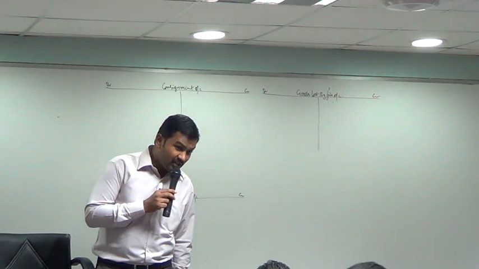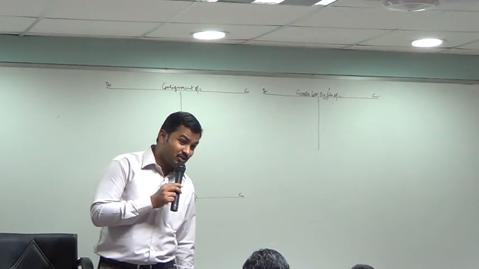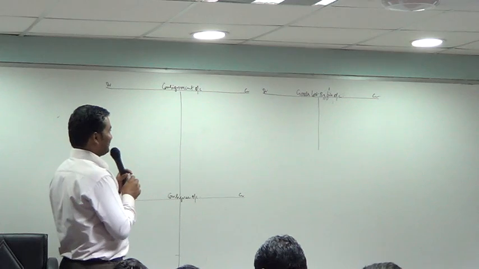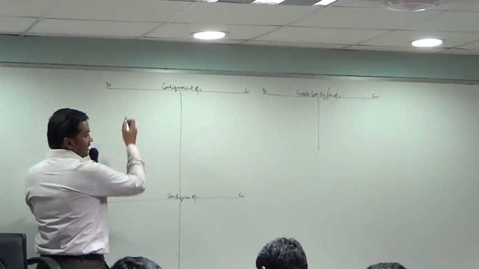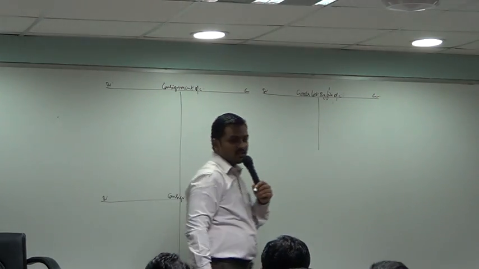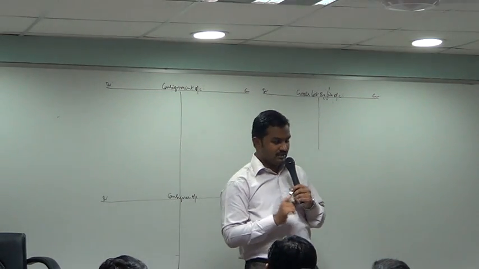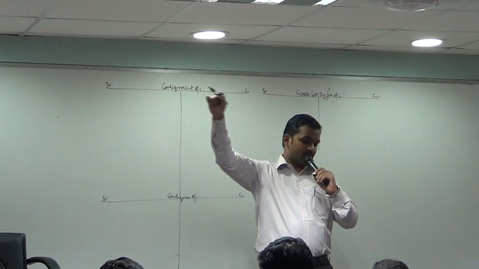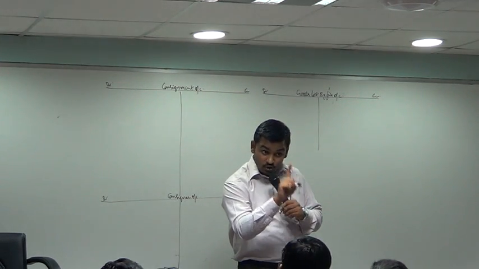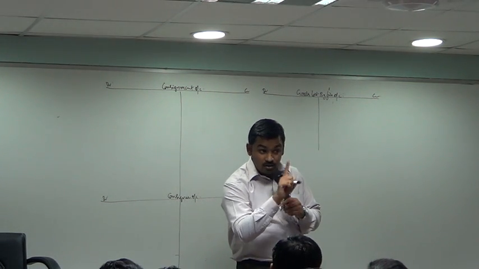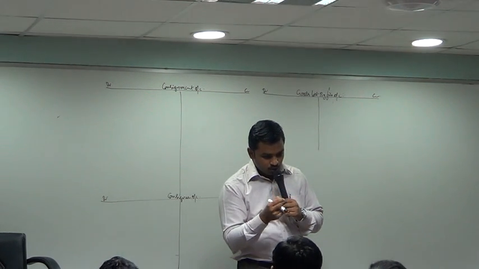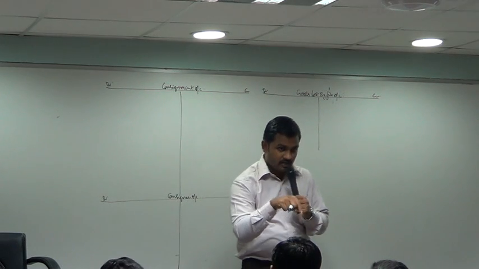Does it make a difference? 25% on cost is equal to 20% on sales. Same thing. Okay? Continue. Let us start. Be quick. What are the two entries that strike your mind when I say goods sent on consignment? Goods sent on consignment account to trading account. Wait, this entry should be passed with cost price, not with invoice price. Second entry: consignment account debit to goods sent on consignment, invoice price.